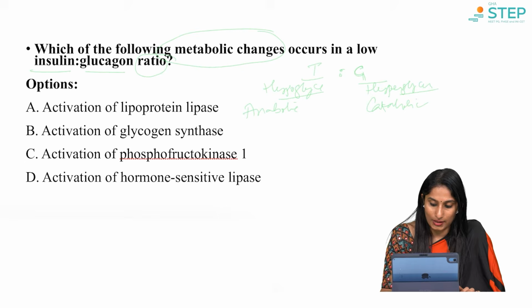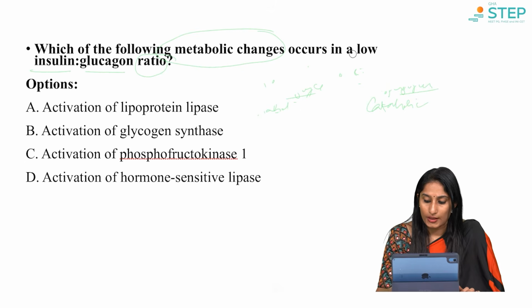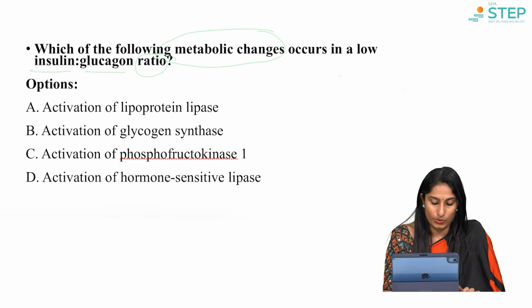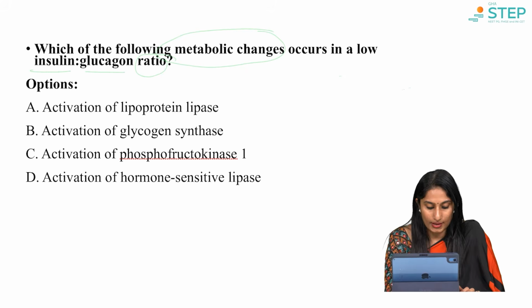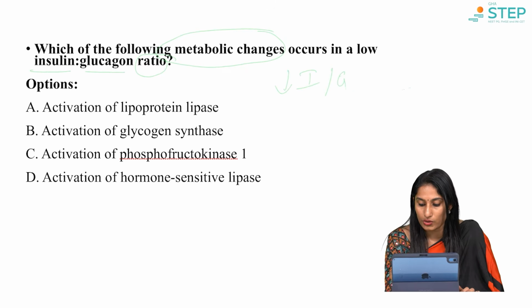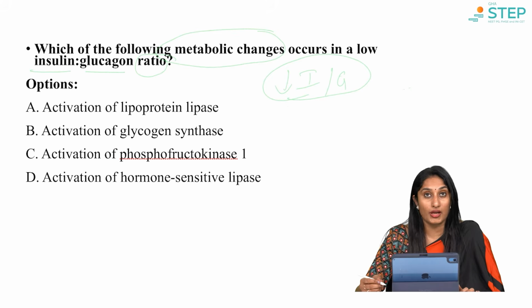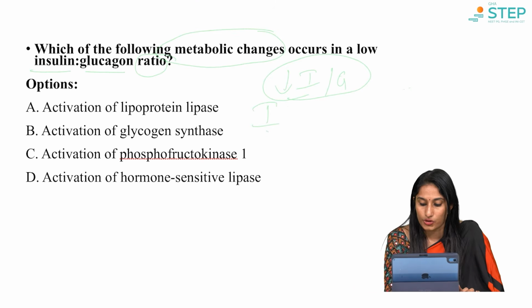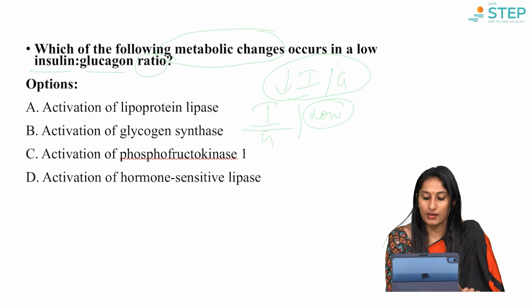With this brief understanding, what does the insulin glucagon ratio mean to us? So, when there is a low insulin to glucagon ratio, what is going to happen here? Will there be anabolic or will there be catabolic? So, if I write I by G and I say that the ratio is low, what does that mean?